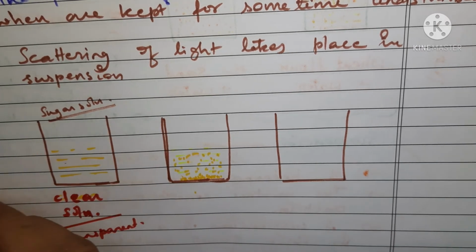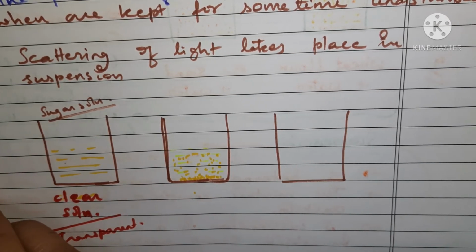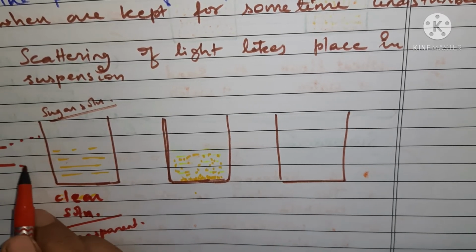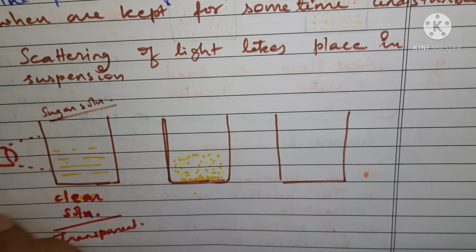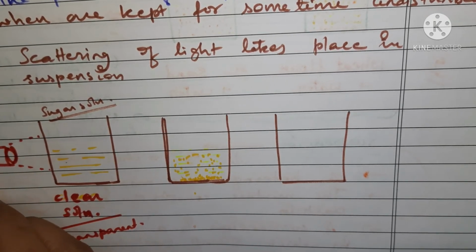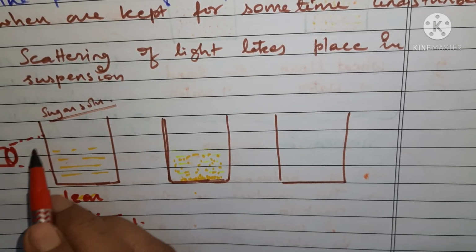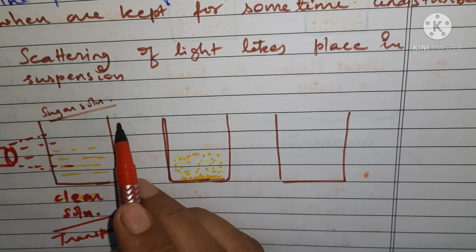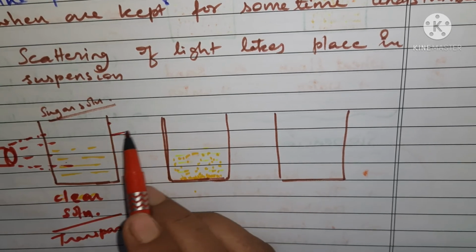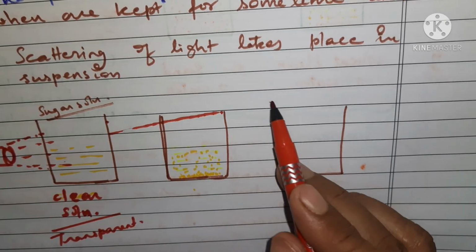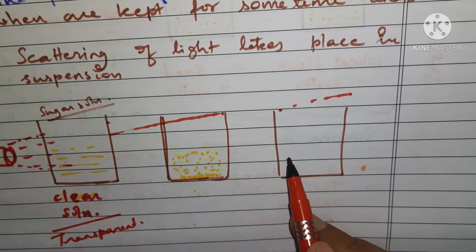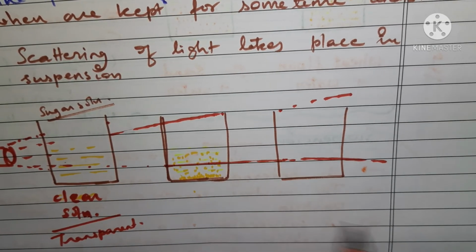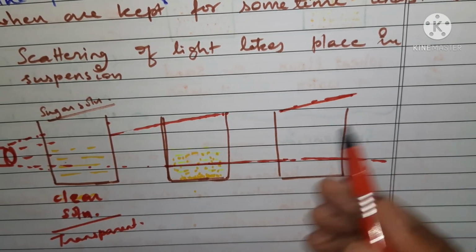And what happened when we threw a beam of light? Say this was one of the light sources which you were having in your hand, and when you passed it through these three beakers, what happened? This light clearly passed through this one. So what happened when it was passed through this?